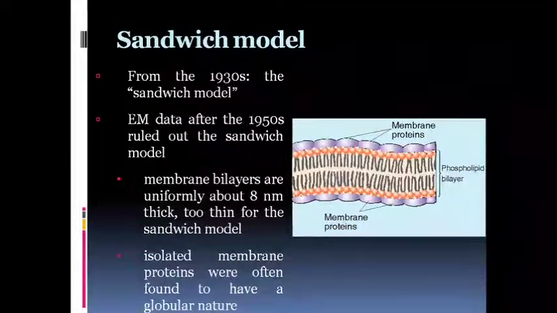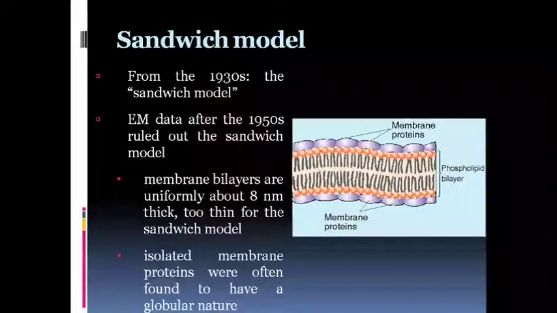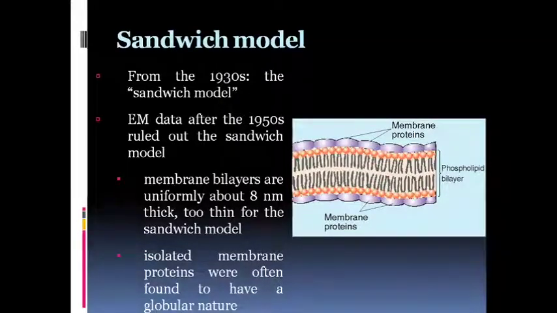There was a proposal of a model in the 1930s for membrane structure, and it is called the sandwich model. The sandwich model was prepared from electron microscopy data, and even during the 1950s and up to the 70s, the sandwich model was being discussed among the scientists.